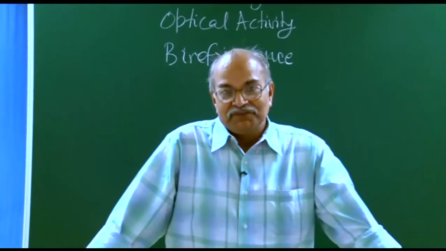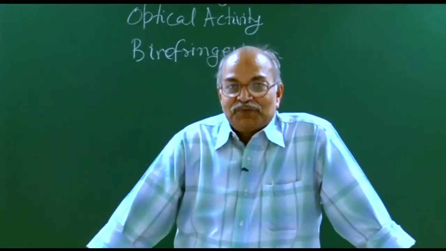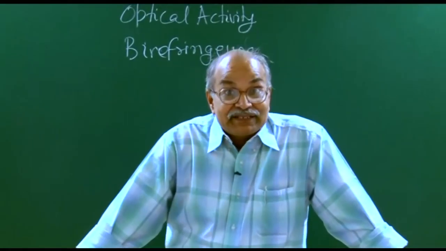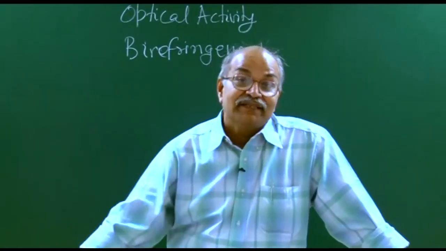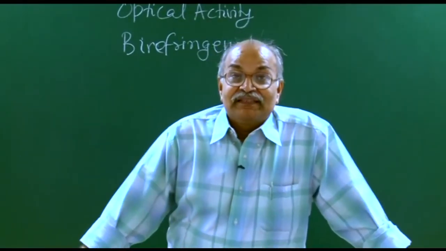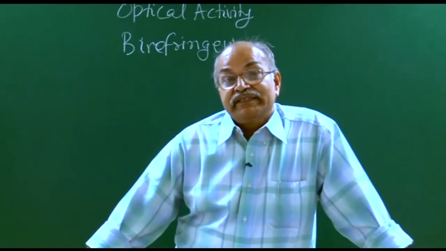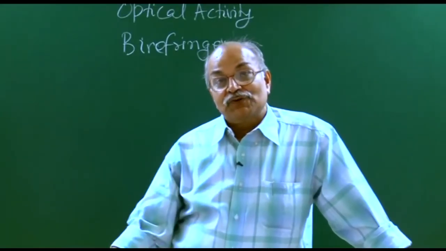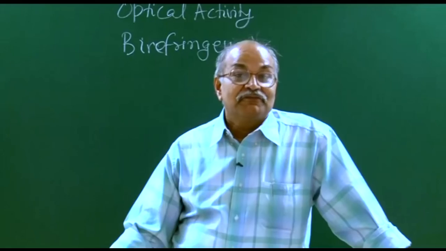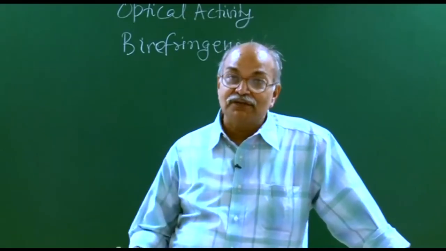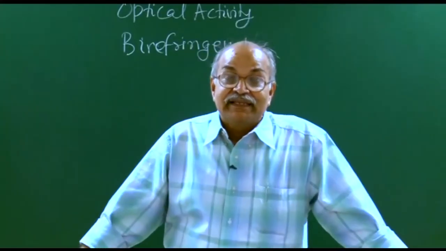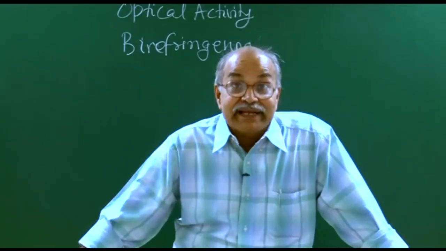Scattering of light you must be aware of from school days. In the morning everything is lighted. Even before sunrise you find that everything is lighted and you know that this is the morning. So how does everything become lighted? The sun rises in the east, so light comes from the east only, but you stand in an open field, face towards west or north or south or any corner or up, you find everything is lighted. Light is coming to your eyes from all directions.